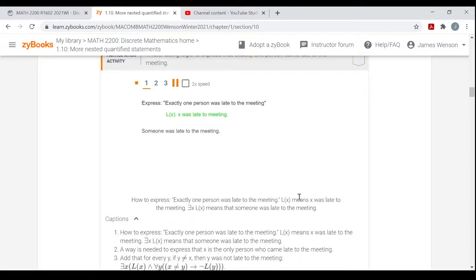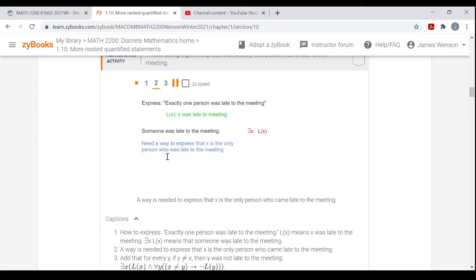They're doing the same thing that I was just describing to you. So there's at least one person, someone was late to the meeting. There exists X such that L of X. Need a way to express that X is the only person who was late to the meeting. So again, the parentheses, they were late.